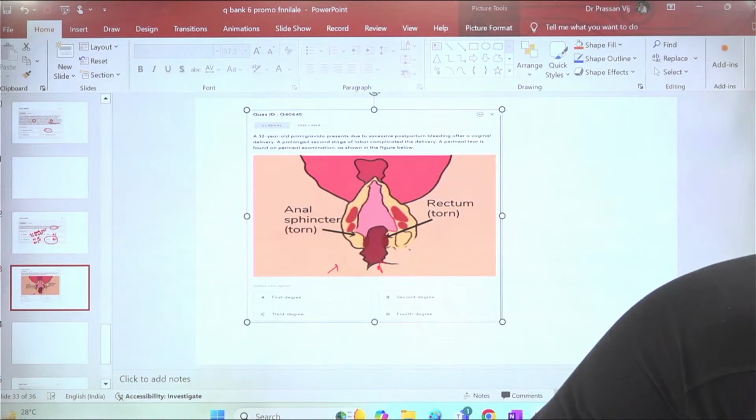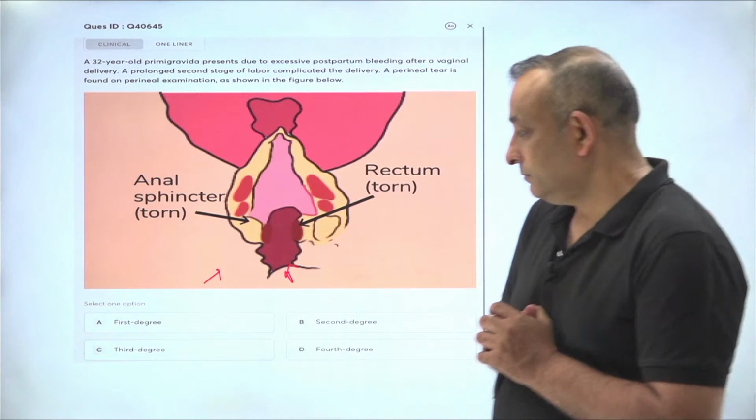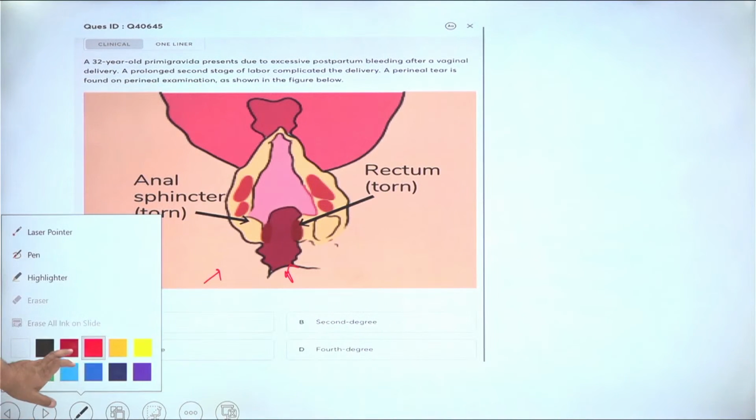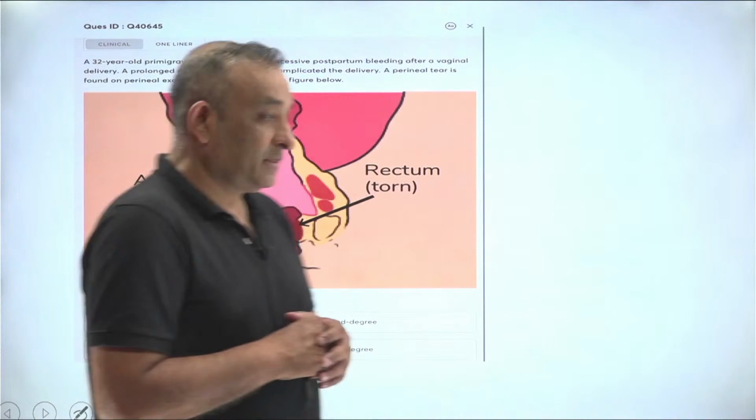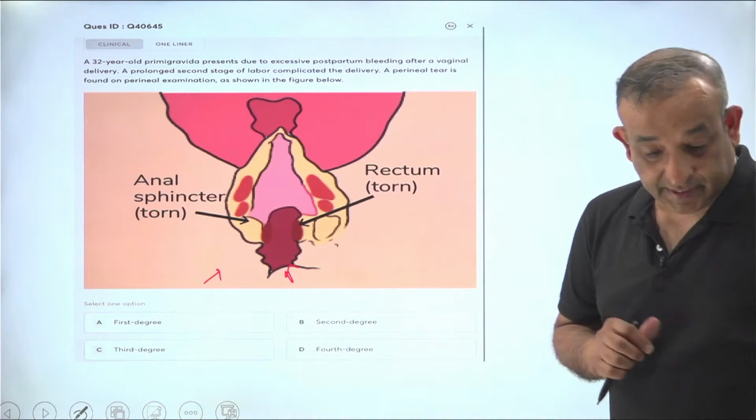All right, guys, now I think you can see it better. Okay. Come. What are the choices here and what are you guys answering?